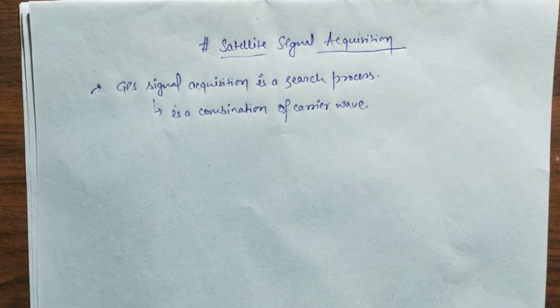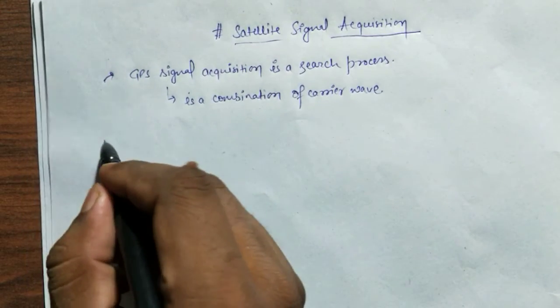So demodulation and data recovery of a direct sequence spread spectrum signal involves several operations. Let me write this point.